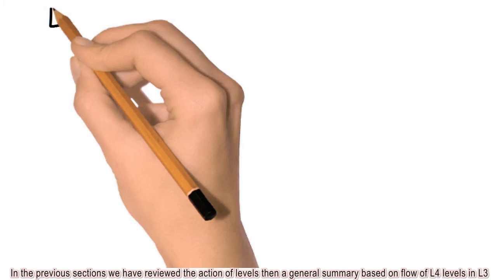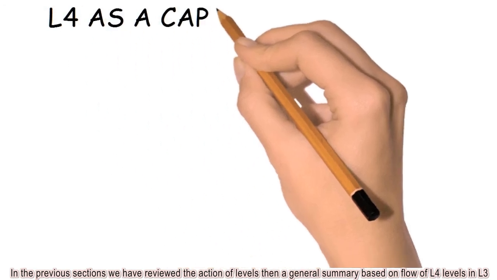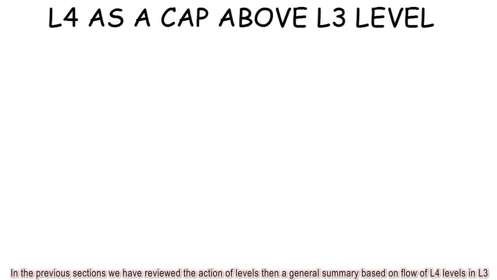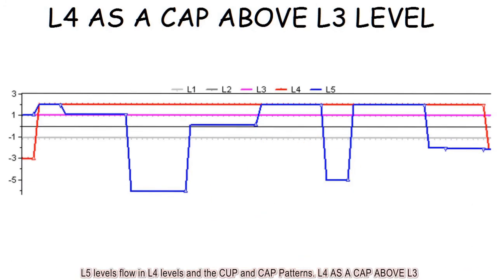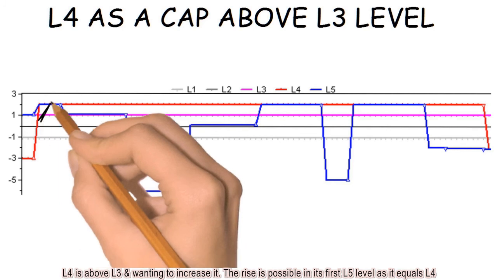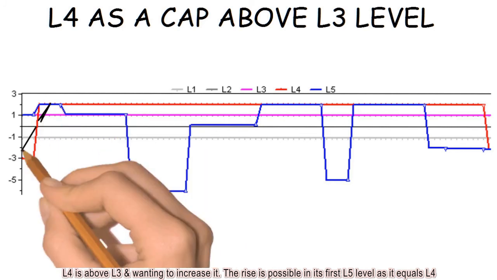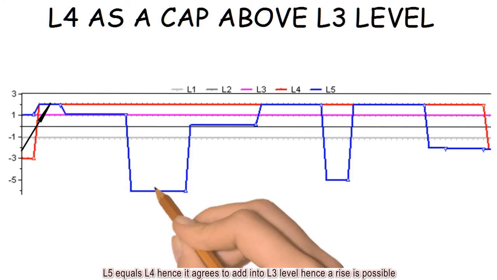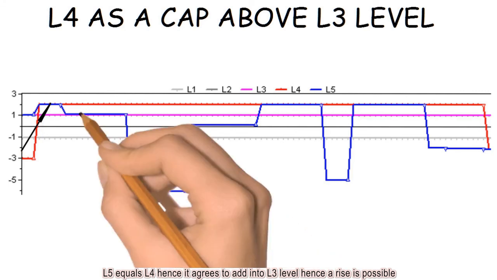In the previous sections we have reviewed the action of levels, then a general summary based on flow of L4 levels in L3, L5 levels flow in L4 levels and the cup and cap patterns. L4 is a cap above L3 level. L4 is above L3 and wanting to increase it. The rise is possible in its first L5 level as it equals L4. L5 equals L4, hence it agrees to add into L3 level, hence a rise is possible.